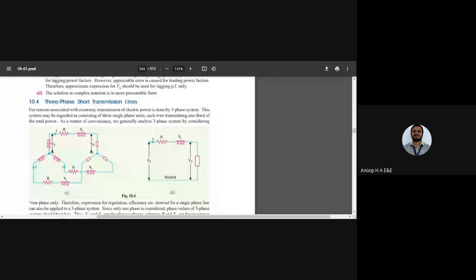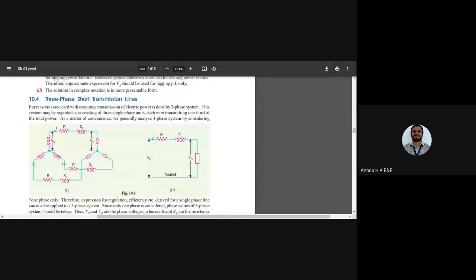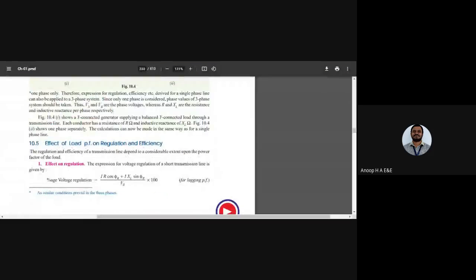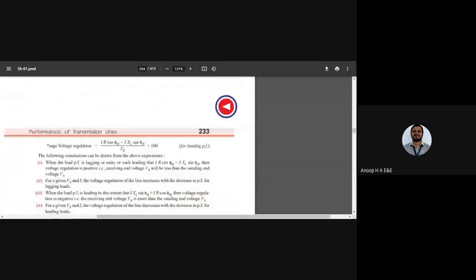In a three-phase transmission line, if I want to analyze it, I'll have three single-phase units. Each wire is transmitting 1/3 of the total power. What you have studied is that the total three-phase power is √3 VL IL cos phi, or 3 times V phase times I phase times cos phi. To analyze this three-phase system, we take each wire transmitting 1/3 of the total power, and we express it as 3 times the single-phase power.